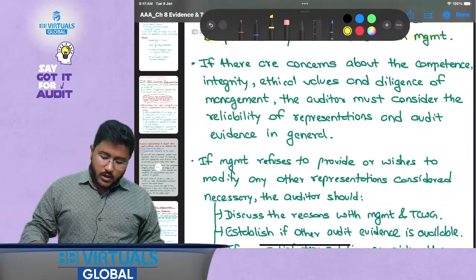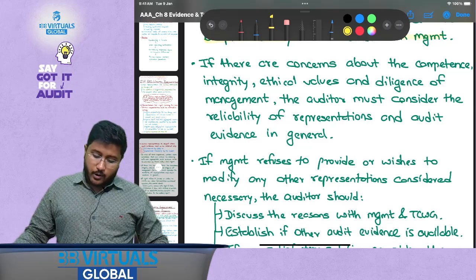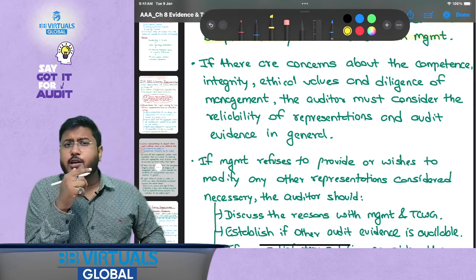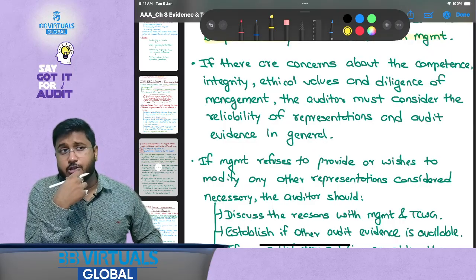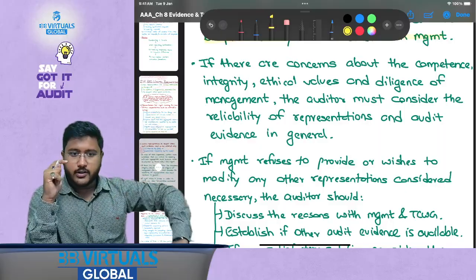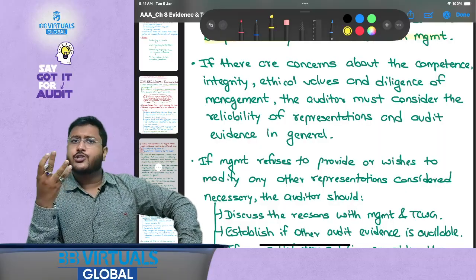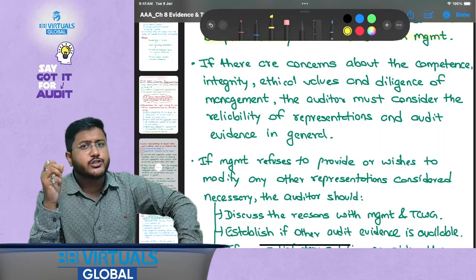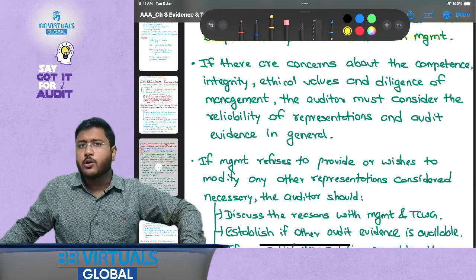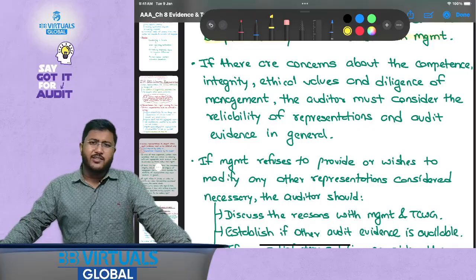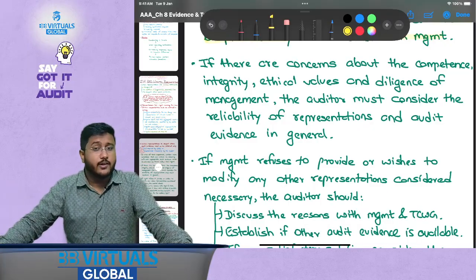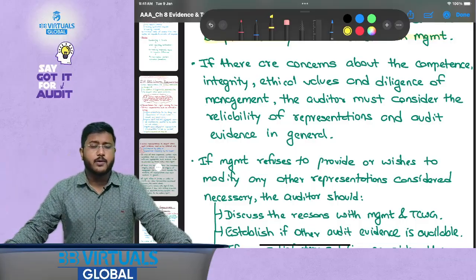Now, if there are concerns about the competence, integrity, or ethical values, that is, if we are questioning who is signing the written representation. Say there is one director of the company who might not be financially aware, not financially knowledgeable or literate, and that person is signing that we have applied controls over the financial reporting, then we might not be able to trust it fully. We might not be able to think that that person is competent enough.